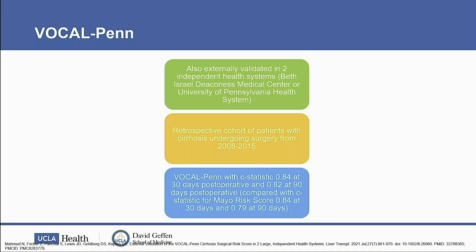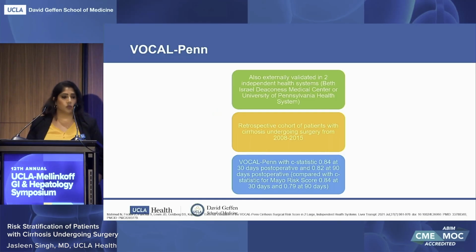VOCAL-Penn has actually since been externally validated in independent health systems as well, Beth Israel Deaconess and University of Pennsylvania. The validation was done based on a retrospective cohort of patients with cirrhosis who were undergoing surgery. When applied, they found that VOCAL-Penn also outperformed the Mayo risk score as well as MELD when it came to predicting 30-day and 90-day postoperative mortality.